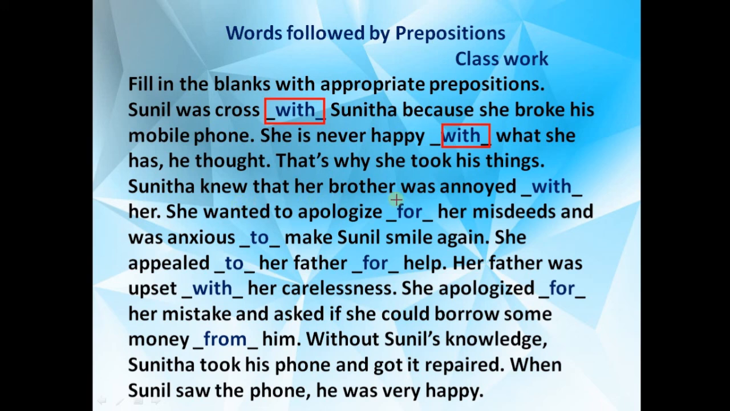Sunita knew that her brother was annoyed with her. Again, see this we have done, annoyed with. Why have we used with? Because her is our person. That's why annoyed with her. She wanted to apologize for. Apologize means she wanted to express regret. She was feeling guilty. She wanted to say sorry for her misdeeds. Misdeed means whatever bad or wrong task she has done. For that misdeed, she was anxious. Anxious means worried, and she was anxious to make Sunil smile again. She wants Sunil to smile again. Definitely for that she has to do something.